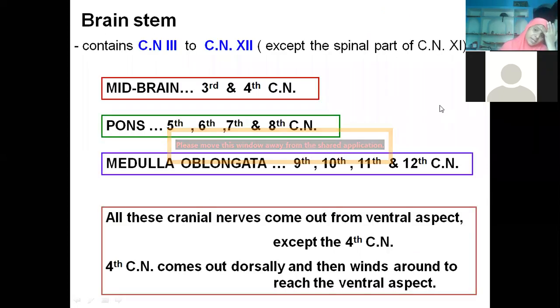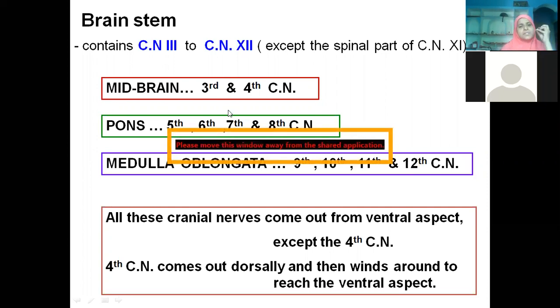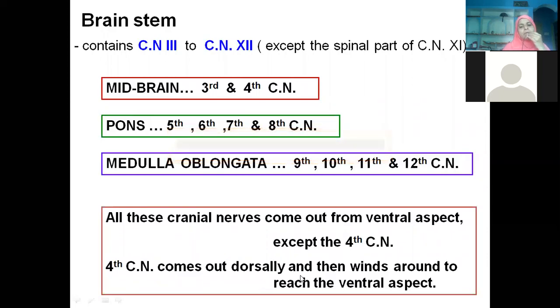Now, what are the various cranial nerves coming from each part of the brainstem? The 3rd to 12th cranial nerves emerge from here. We will see the pictures also. From the midbrain we have the 3rd and 4th cranial nerves. From the pons we have the 5th, 6th, 7th and 8th cranial nerves. From the medulla oblongata we have the 9th, 10th, 11th and 12th cranial nerves emerging out. All these cranial nerves come from the ventral aspect except the trochlear. We will see that the trochlear comes out dorsally and winds around to reach the ventral aspect.